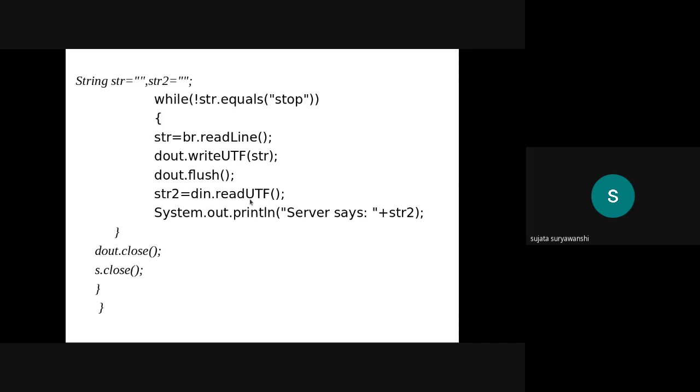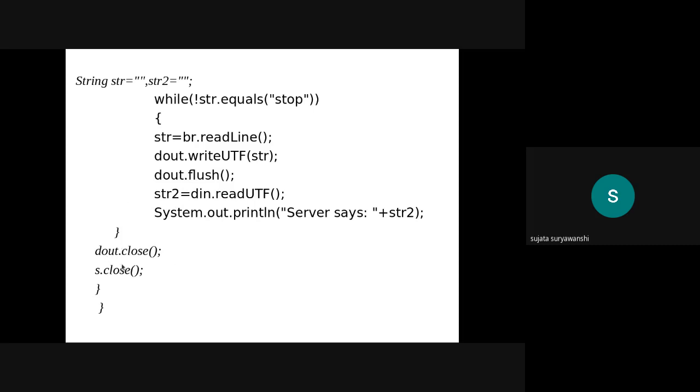The server will communicate with the client, and whatever communication comes from the server will be read and stored into str2 with the help of this statement. So str2 is equal to din.readUTF, meaning whatever data is encoded by the server using UTF will be read and stored into the str2 variable, and we use the simple statement System.out.println to display the message coming from the server.